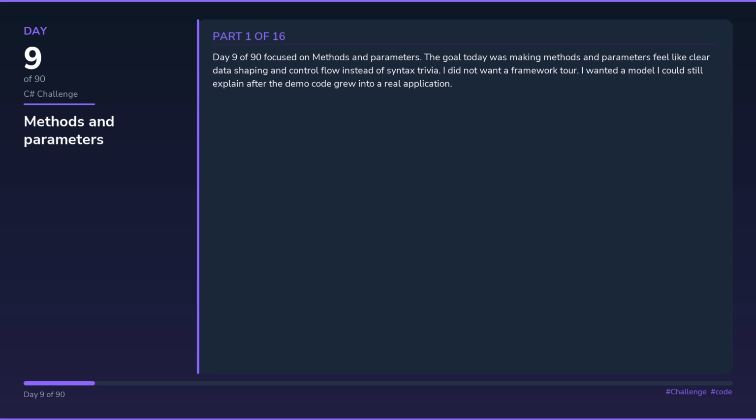Day 9 of 90 focused on methods and parameters. The goal today was making methods and parameters feel like clear data shaping and control flow instead of syntax trivia. I did not want a framework tour. I wanted a model I could still explain after the demo code grew into a real application.